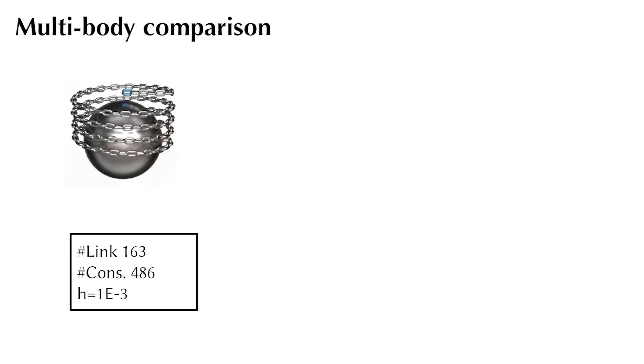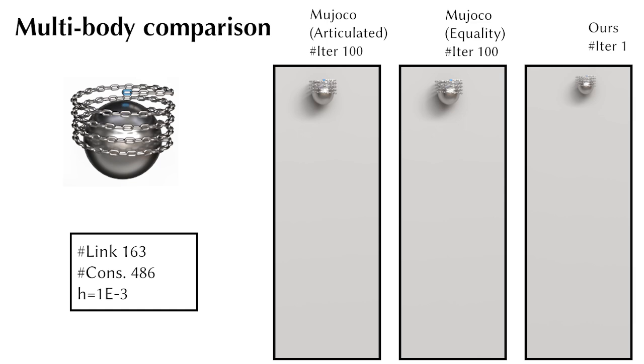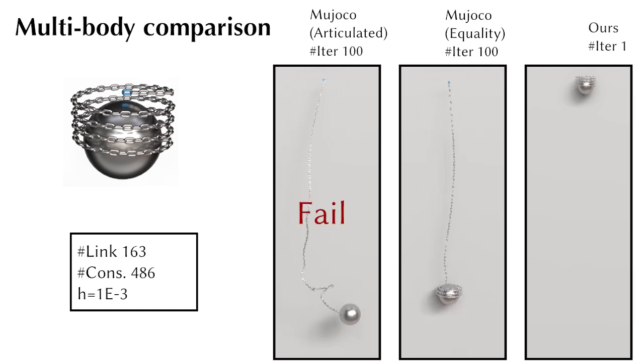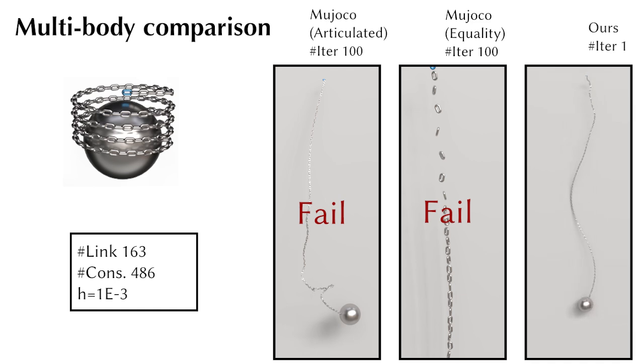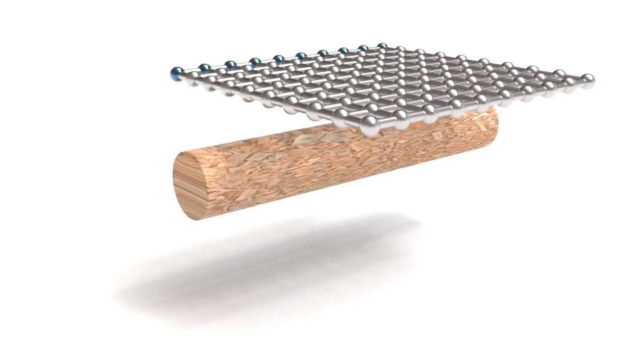Then we move to articulated systems. Here we evaluate multi-body stability on a long chain with a heavy end mass released from a coiled configuration. The drop creates a strong impulse. With the same time step, MuJoCo's equality constraints show joint separation, and its articulated model becomes unstable and fails with NaNs. Our method stays stable in a single iteration, and it exactly satisfies all joint constraints throughout the motion.